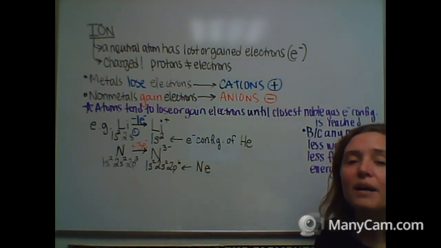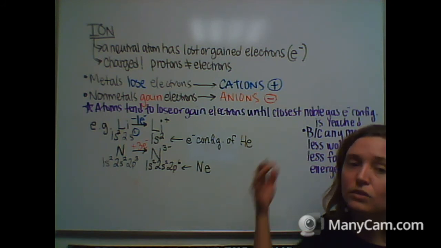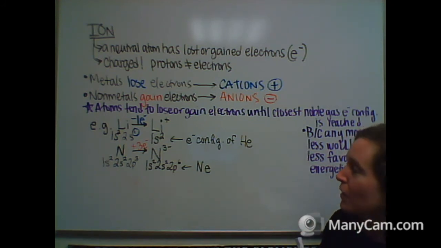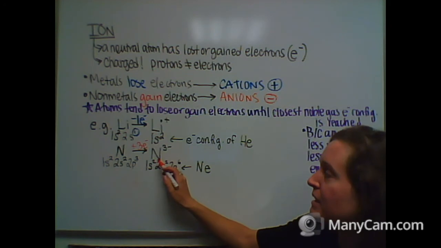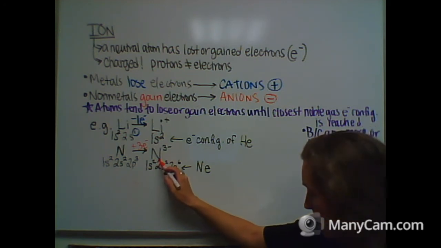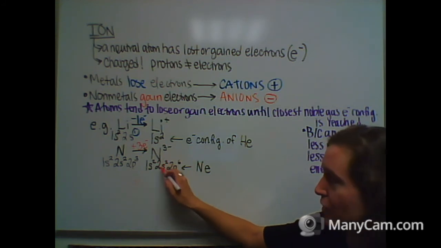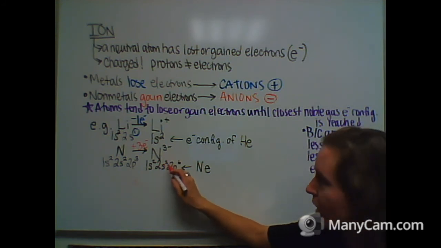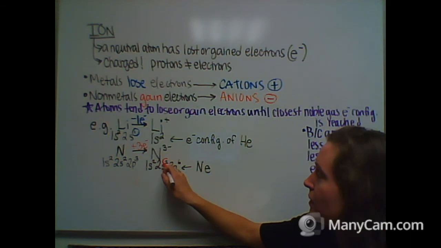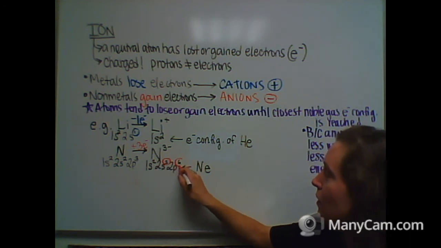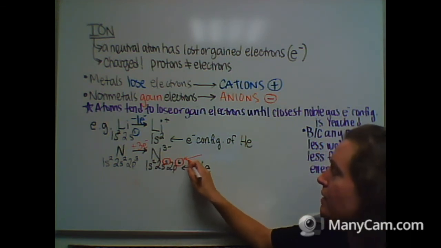And one more thing about this, reaching the electron configuration of a noble gas, no more or no less: for elements that are in period 2 and below, that are in the p block, they're going to obtain an octet in the valence shell.